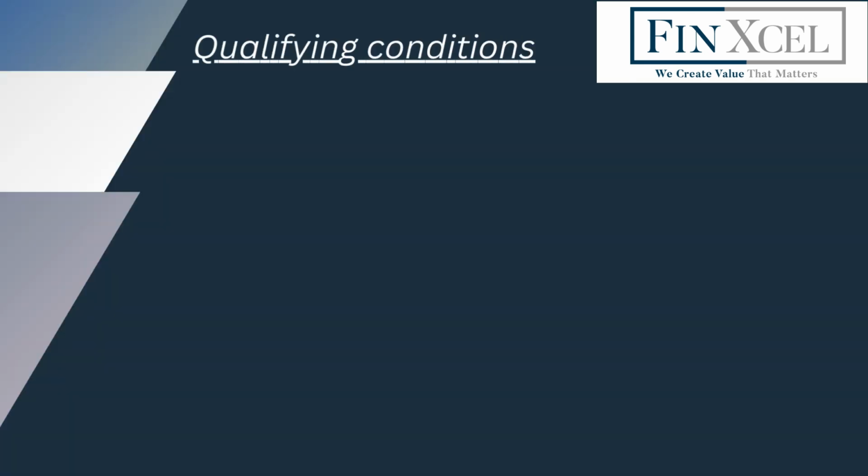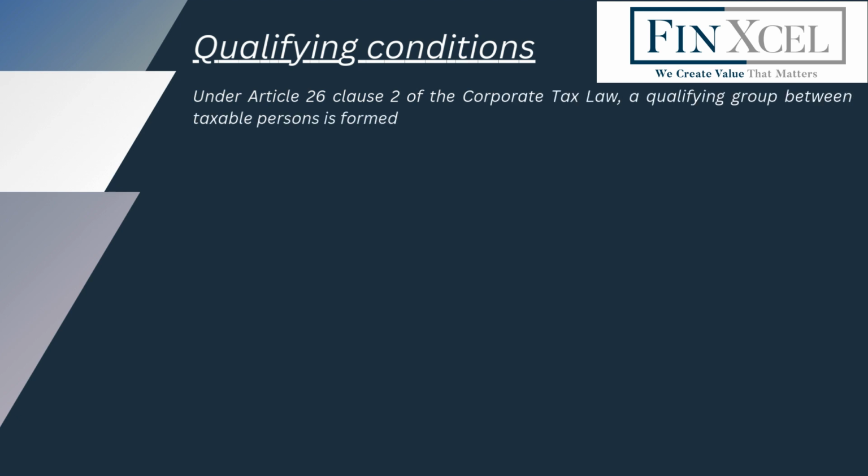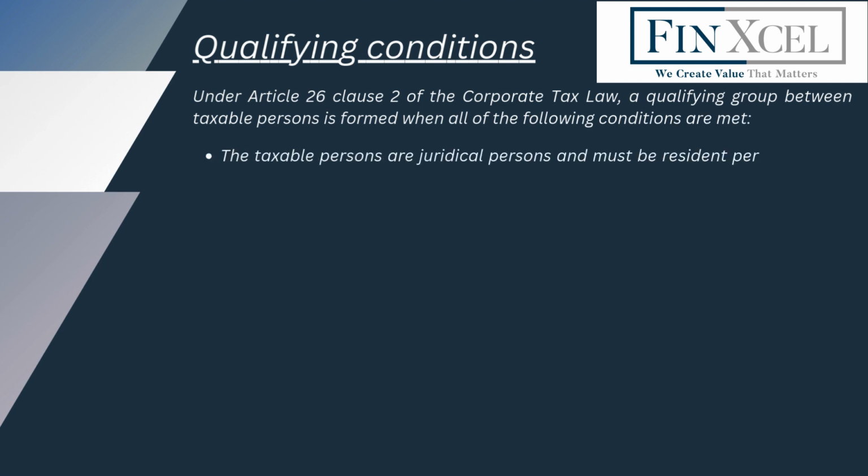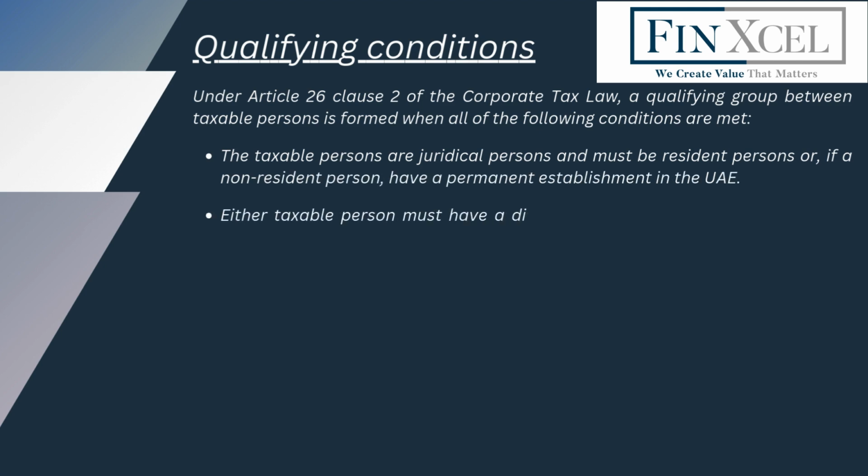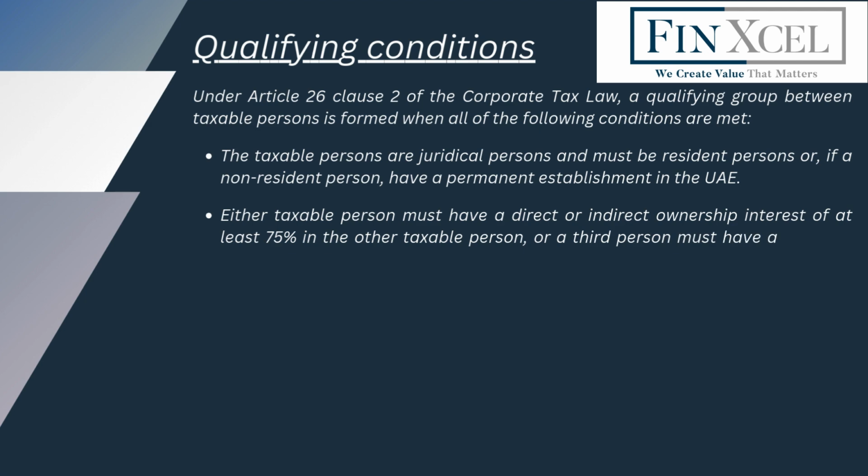Qualifying conditions. Under Article 26 Clause 2 of the Corporate Tax Law, a qualifying group between taxable persons is formed when all of the following conditions are met. The taxable persons are juridical persons and must be resident persons or, if a non-resident person, have a permanent establishment in the UAE. Either taxable person must have a direct or indirect ownership interest of at least 75% in the other taxable person, or a third person must have a direct or indirect ownership interest of at least 75% in each of the taxable persons.